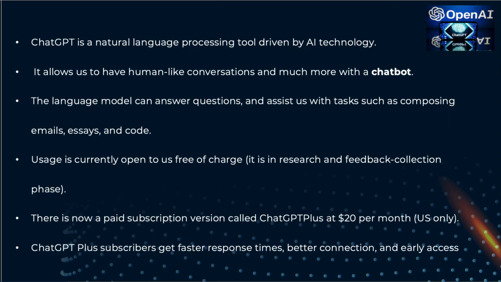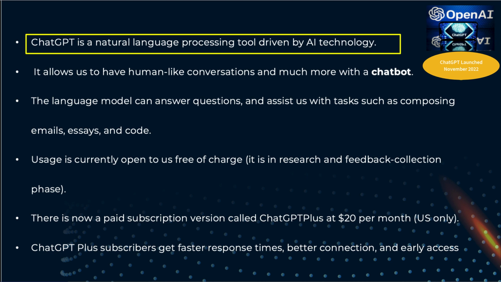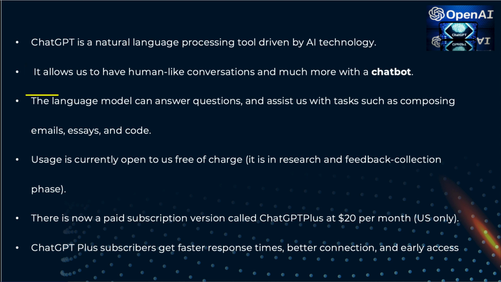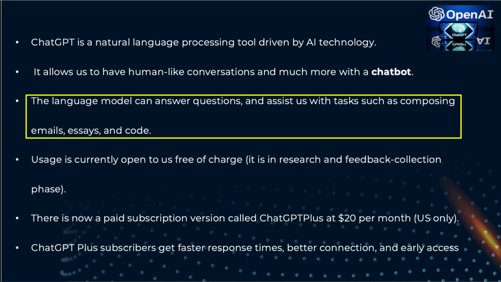Well, ChatGPT is a natural language processing tool driven by artificial intelligence technology, or AI. It allows us as humans to talk to a machine, which is a chatbot, and we can have human-like conversations and much more. The language model can answer our questions, assist us with tasks such as composing an email, an essay, a poem, or, as we all know, there's a lot of conversation around students getting essays done for them